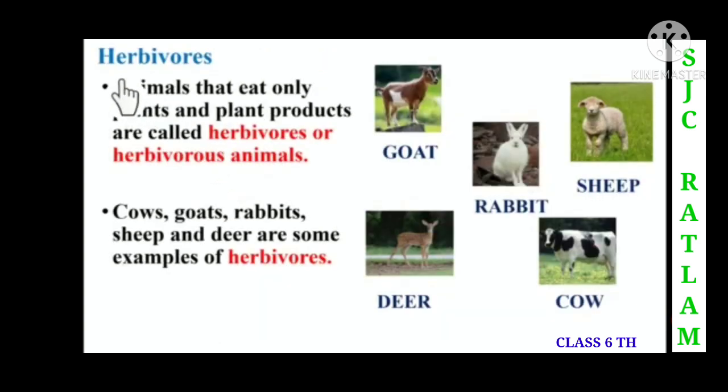Now we will discuss herbivorous. Animals that eat only plants and plant products are called herbivores or herbivorous animals. In this picture you can see all these animals eating only plants or plant products. That's why they are called herbivorous animals. Here we can see examples of herbivorous animals: goat, deer, rabbit, sheep, cow. These are all examples of herbivorous animals.